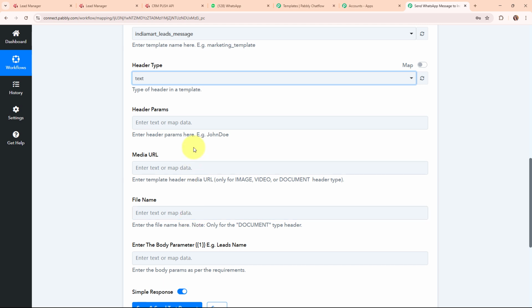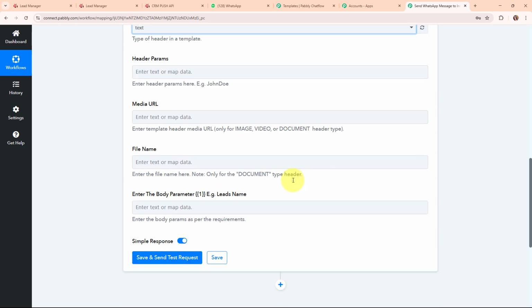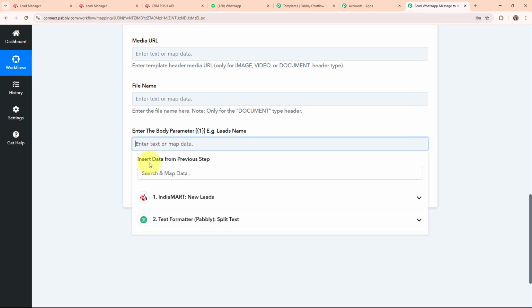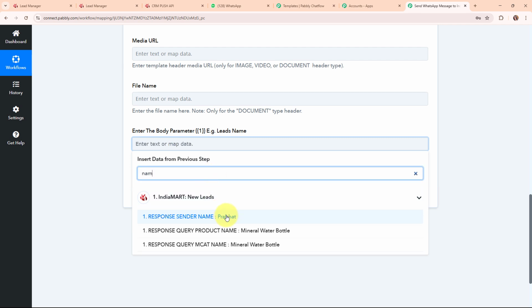Okay, so now I'm going to leave all of these fields blank, and then here it is asking for the body parameter. In this body parameter field, I need to enter the value of my variable that I have used in my template. As I've already shown you, I have used the variable in my template for the lead's name. So for the variable value, I'm going to map my lead's name. I'm going to search for the name over here. So this is my lead's name, so I'm going to map it.